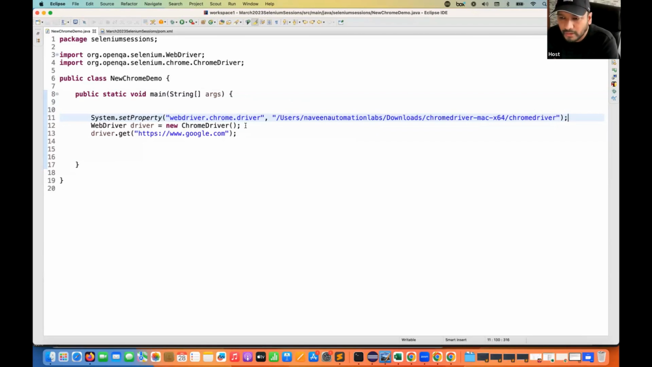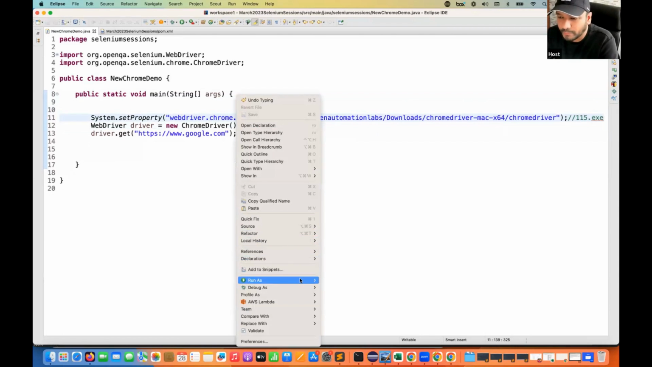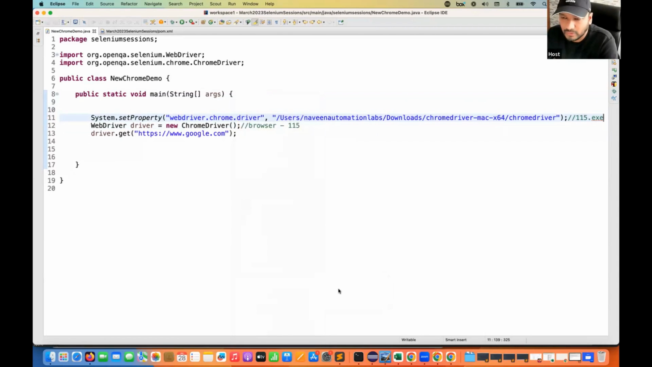What I'm doing, see, is writing this especially for our reference: my browser is 115, and this exe is also the 115.exe file, so both are obviously compatible. Let's see which browser version it is actually opening. Ideally, it will not work. I'll show you why.